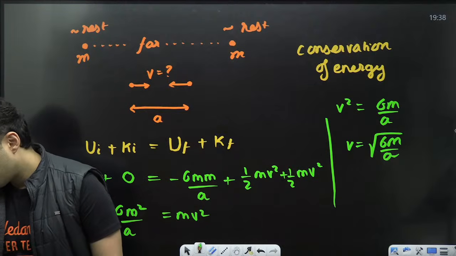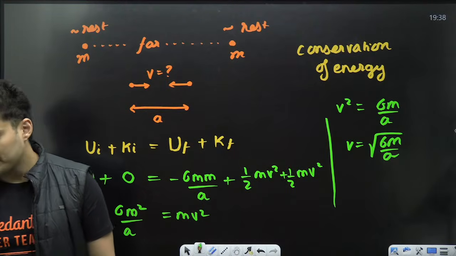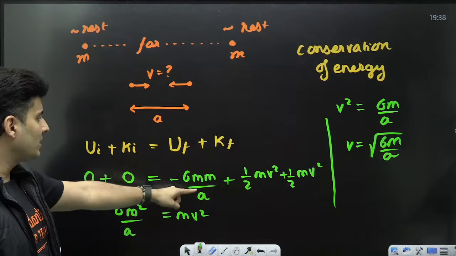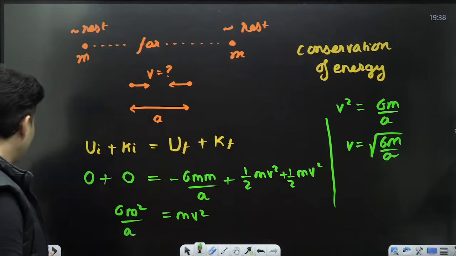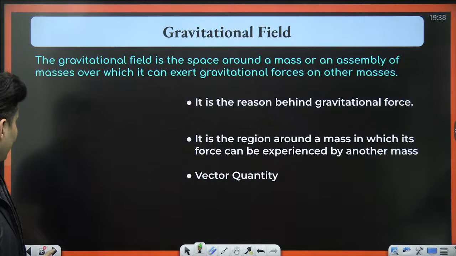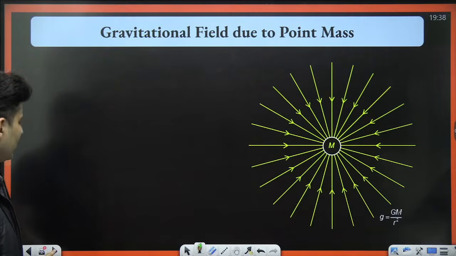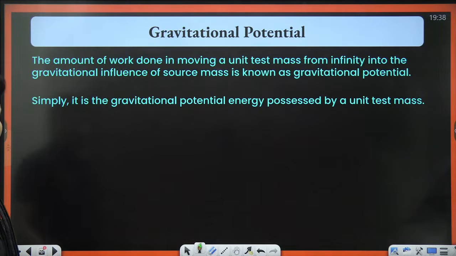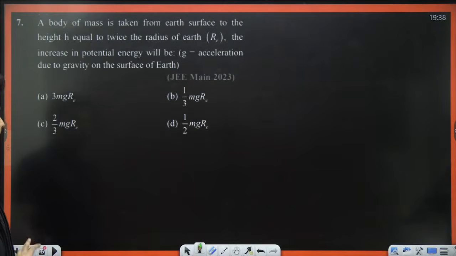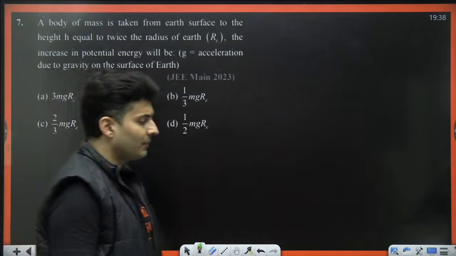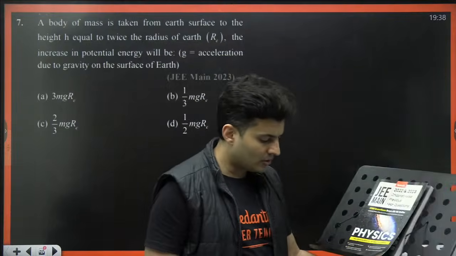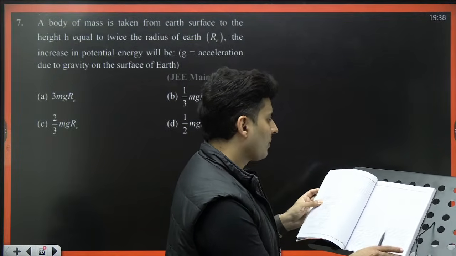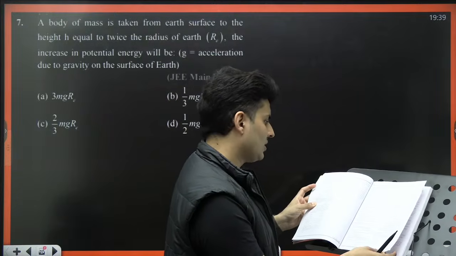Is that clear? Everyone with me? Understood? So these kind of questions are also common based on gravitational potential energy and the conservation of energy principle. All these things are put up in the slides also, so that later on you can watch it in detail. All right. So gravitational potential energy, gravitational potential, the relationship between them, everything we have discussed. So this is the next question, question number 7. If you are using this book already, please make sure that you are opening up question number 7. It should be there on page number 34. Yes, just open page number 34.